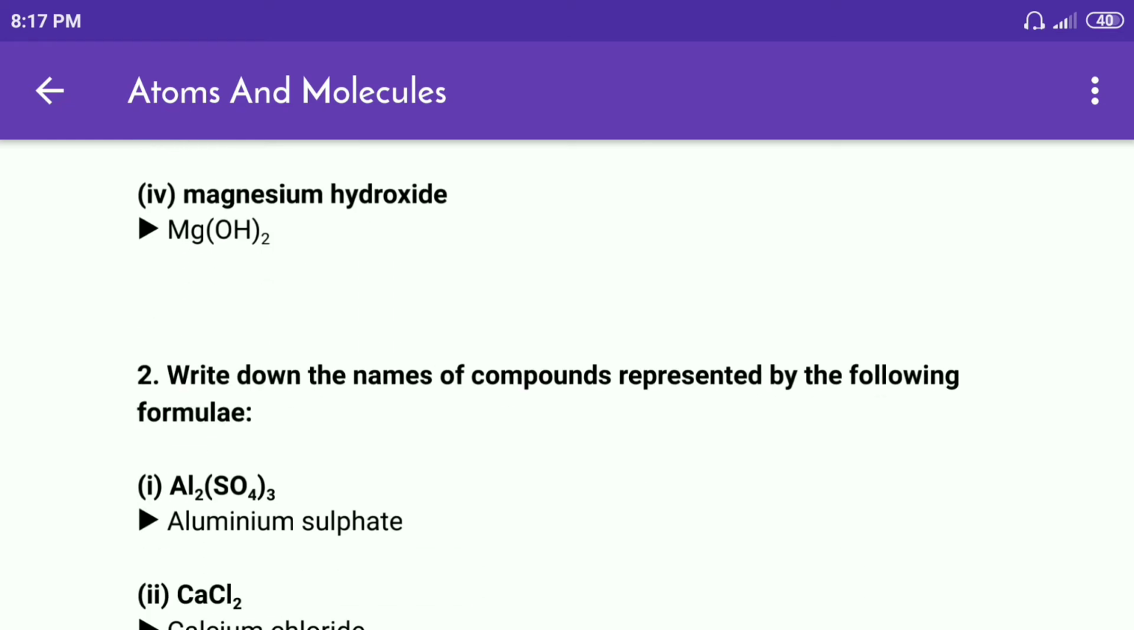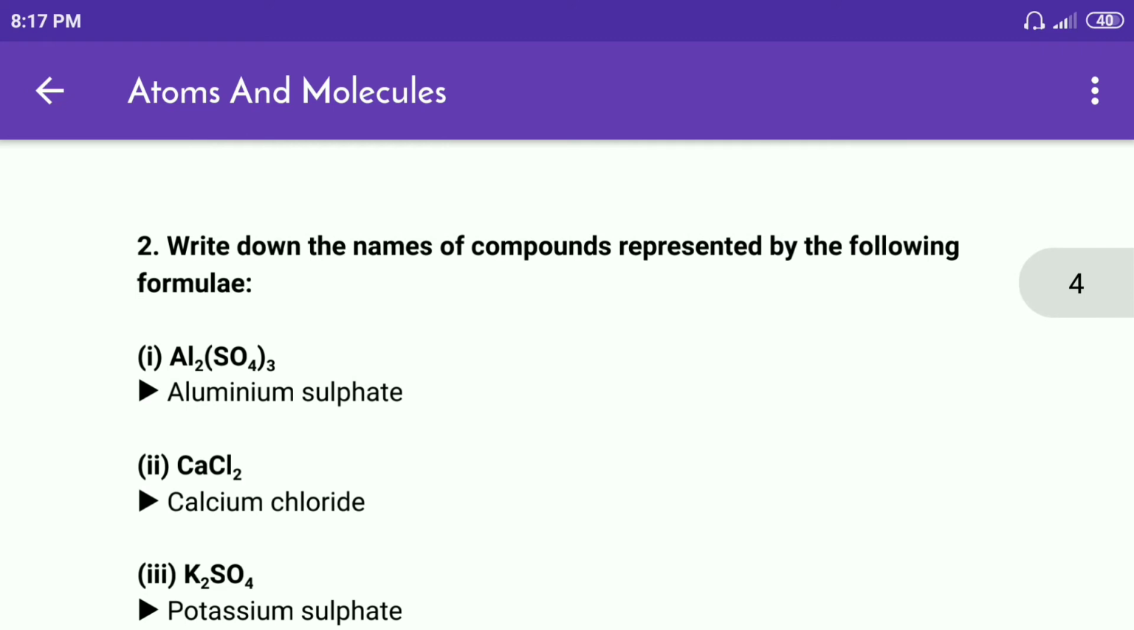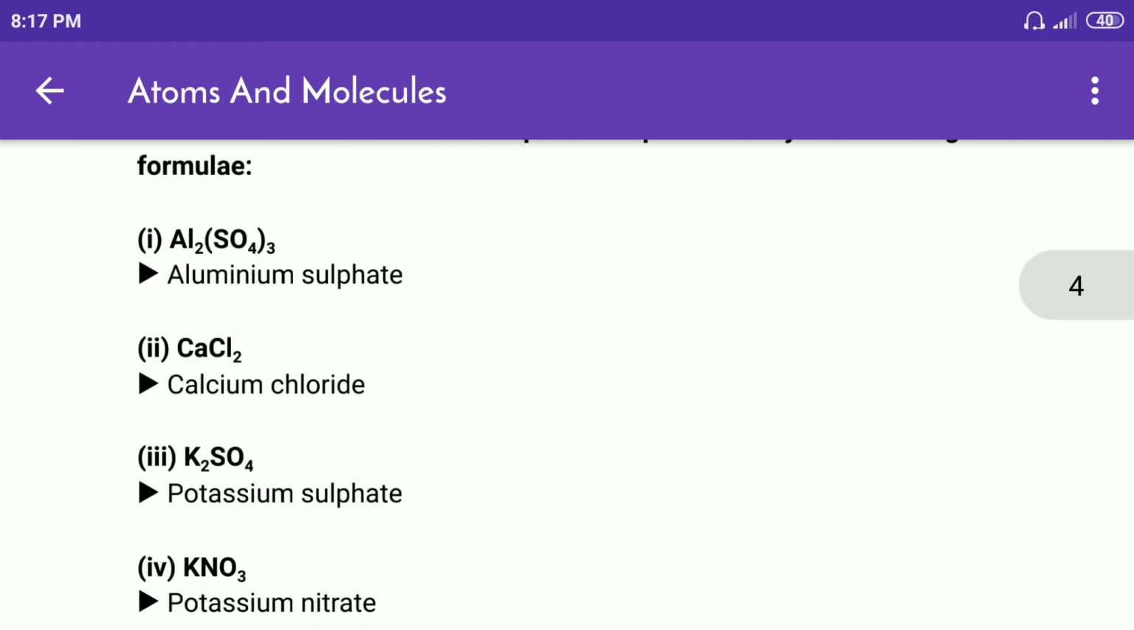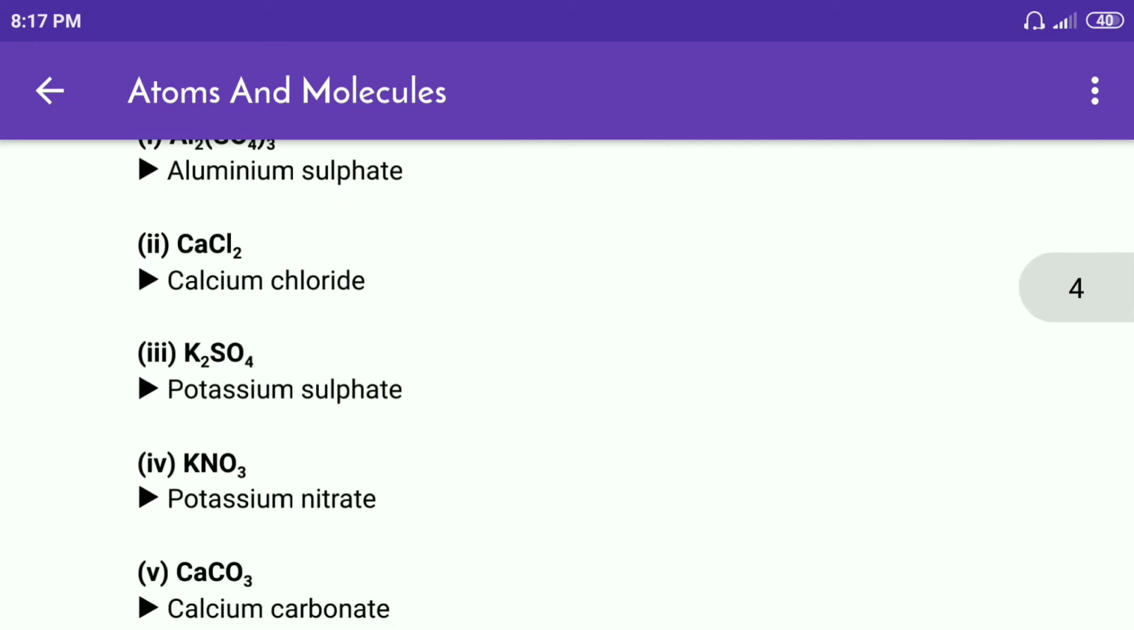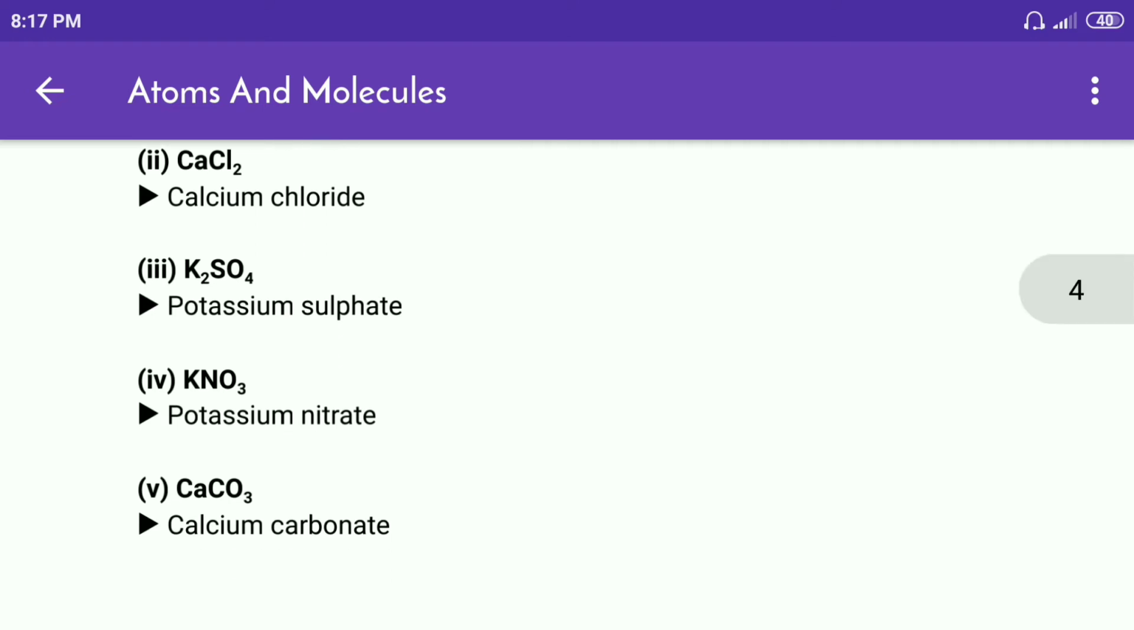Second question, write down the names of compounds represented by the following formulae. First, Al2(SO4)3, aluminium sulfate. Second, CaCl2, calcium chloride. Third, K2SO4, potassium sulfate. Fourth, KNO3, potassium nitrate.